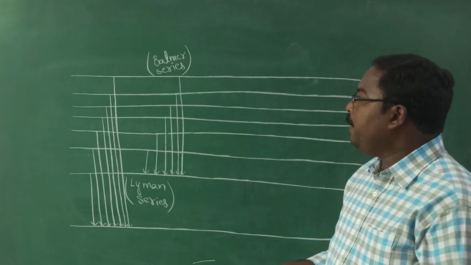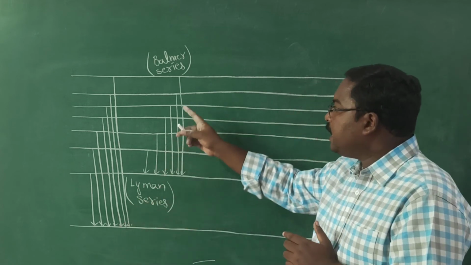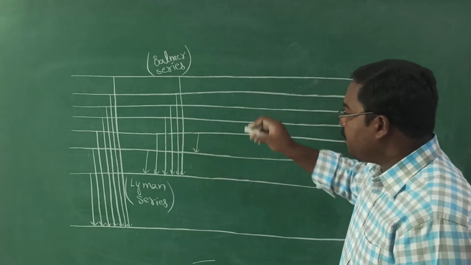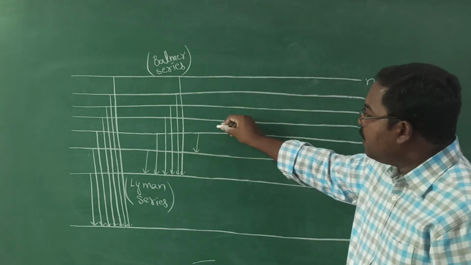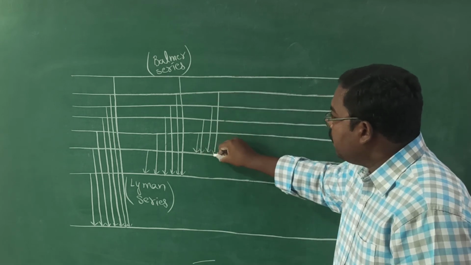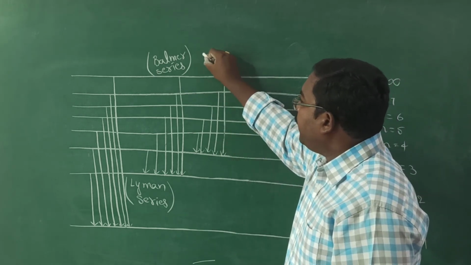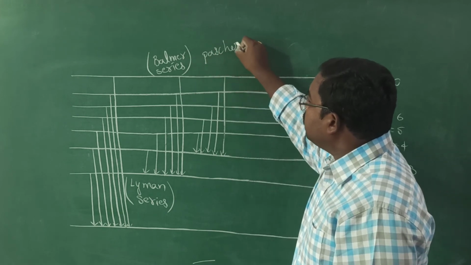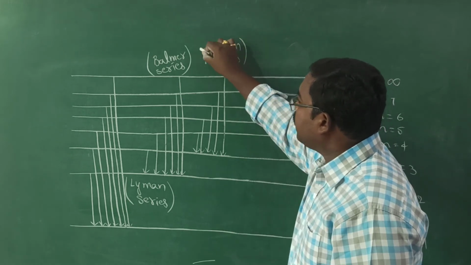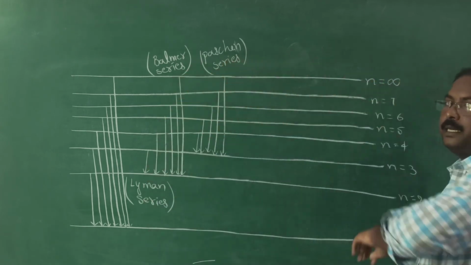Okay? Now you tell me, what about the third series? The first series is to the first orbit. The second series is to the second orbit. Now the third series is to the third orbit. If the electron jumps from any orbit to the third orbit, then these series of lines were observed by Paschen. So these are known as the Paschen series of lines. Okay? So there are different series: Lyman series, Balmer, Paschen.